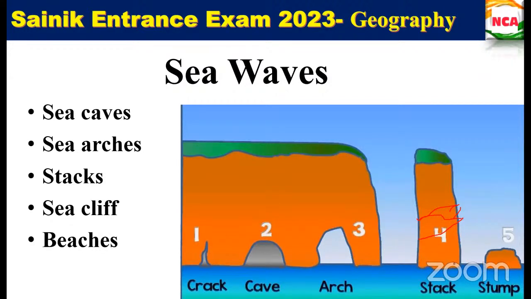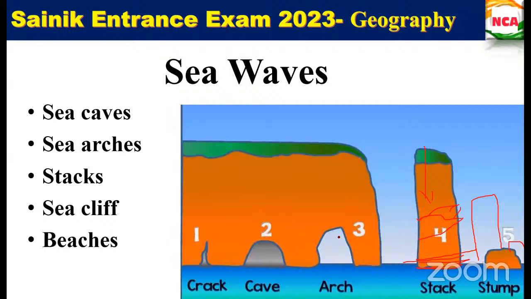Ma'am, sea waves can erode layer by layer. Yes, sea waves only. So it can be eroded layer by layer, and it will come to a point of time where, what will happen? Like this one, it will be like this. Is this clear? It may be eroding from downwards, or it may be eroding from the top portion, so this may be the possibility.